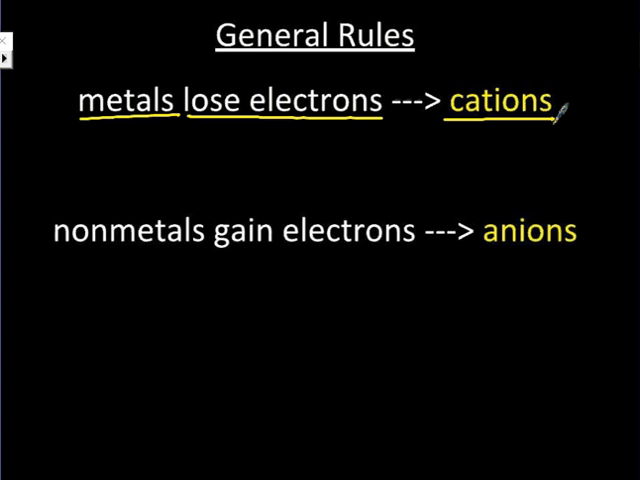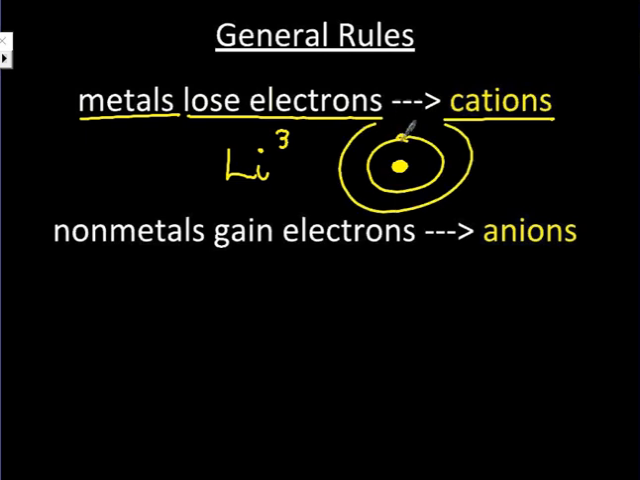They will become positive. And here's why. I'm going to look at lithium, for example. Lithium is atomic number 3. That means it has 3 valence electrons, or 3 electrons. So when you are adding them to your shells, 2 will go in the first, and that shell is full, and 1 will go in the second. Well, do you think it's easier to lose 1 electron or gain 7? Well, it's easier to lose 1, so it will lose 1.